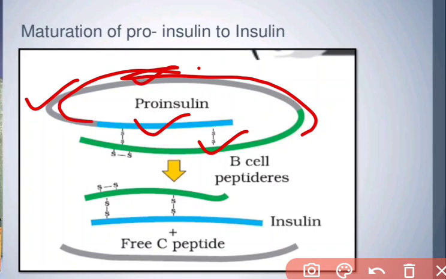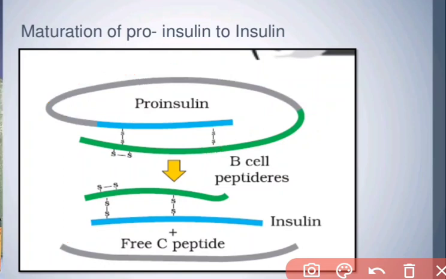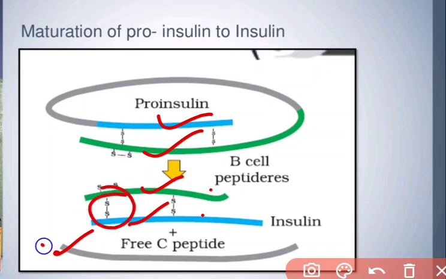Now in the mature one, this free C peptide is removed, and only the A and B peptides are there. They are attached by a disulfide bond, an S-S bond. Now the C peptide is removed and this is called mature insulin.